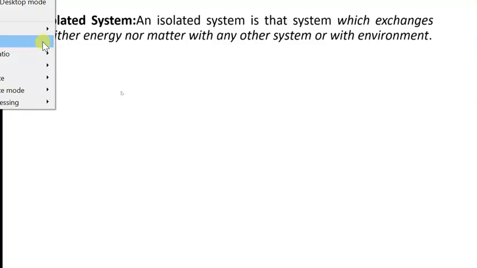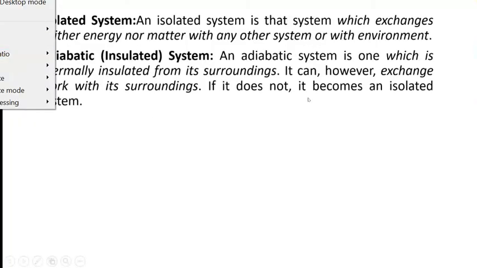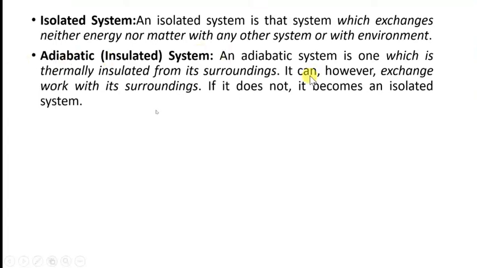Isolated system is further classified as adiabatic or insulated system. An adiabatic system is one which is thermally insulated from its surroundings. It can, however, exchange work with its surroundings. If it does not, it becomes an isolated system. Okay. An adiabatic or insulated system is the one which does not allow energy or mass to cross the boundary, but it can give work. If it is not able to give work, then it is an isolated system.